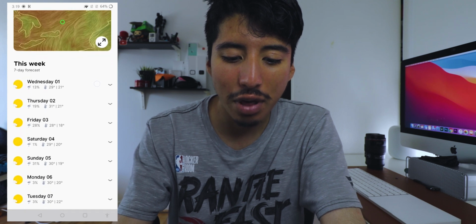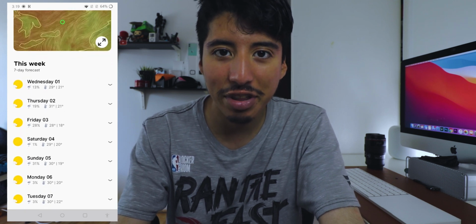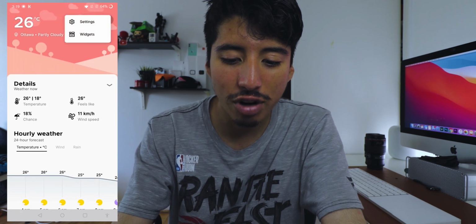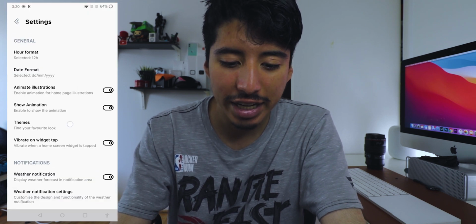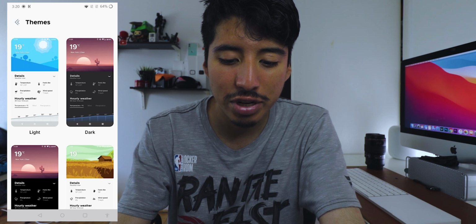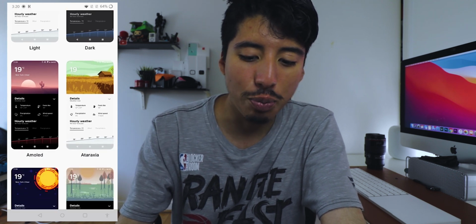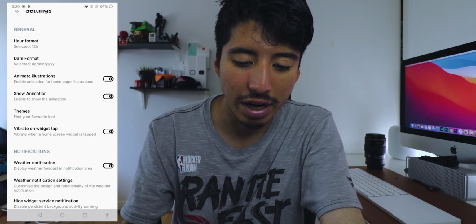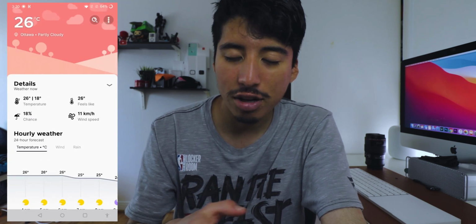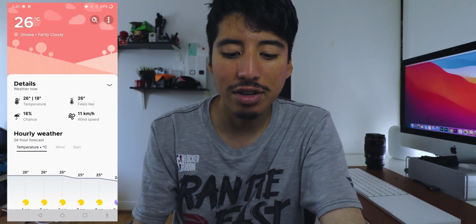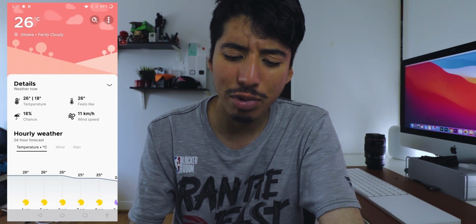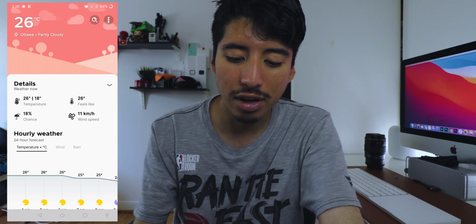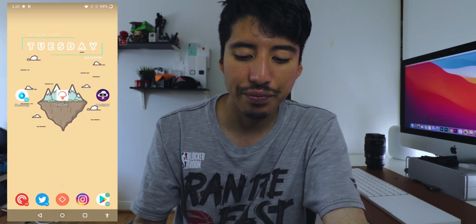And of course, there are themes that you could change as well. If you go to themes, you could change them, and you'll have a couple of themes to choose from. So yeah, that's an awesome weather app that I highly recommend you go check out if you just want a simple, nice weather app that gives you the details in a really nicely designed way.